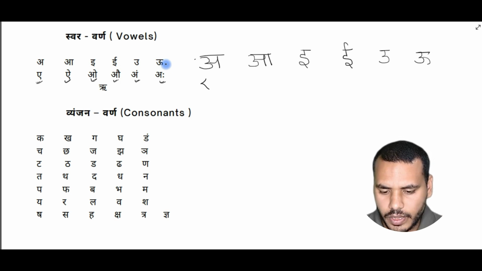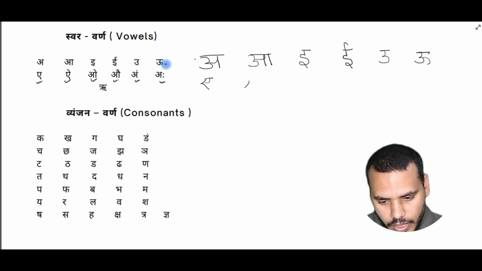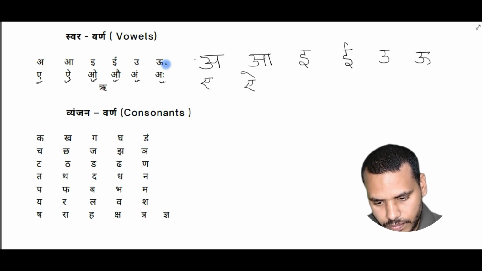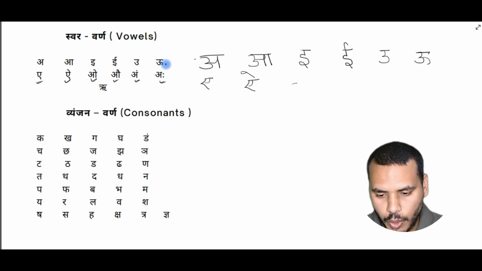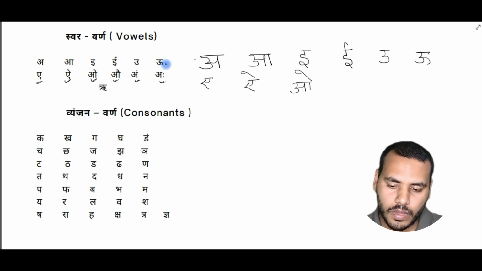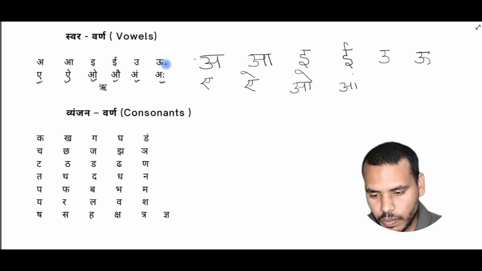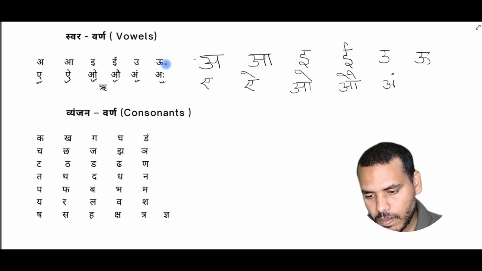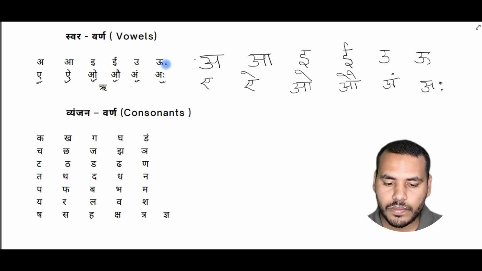So a we write in this way. This is handwriting mode, but in a book we'll find it in this way. A, I is this one, I, o like a, this is a, and then we draw a symbol o, au, ang, ah. And the last one is a re. This one is a re.